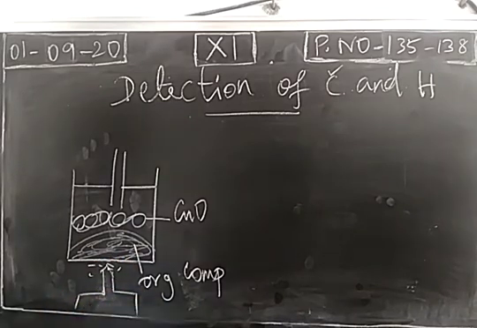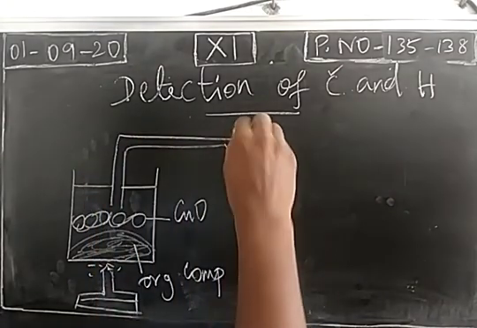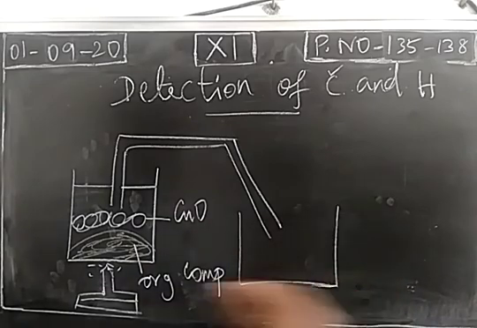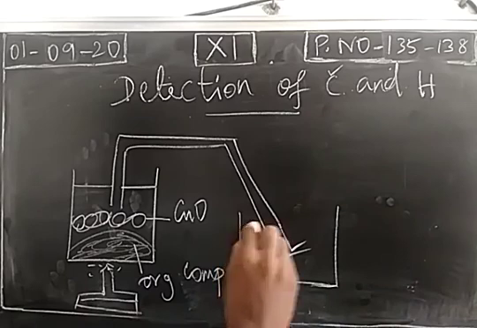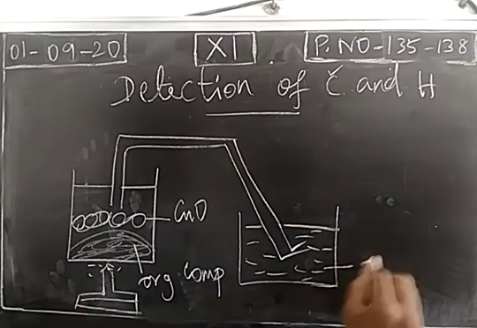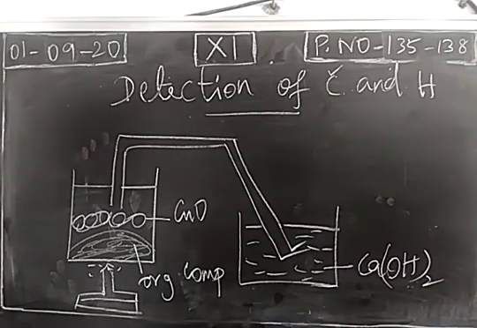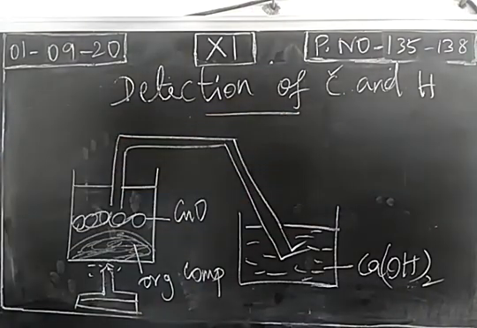You heat this mixture, and we have a delivery tube, and the delivery tube is dipped in a solution. Here we have lime water. Lime water is calcium hydroxide solution. So we are going to find the presence of carbon and hydrogen.